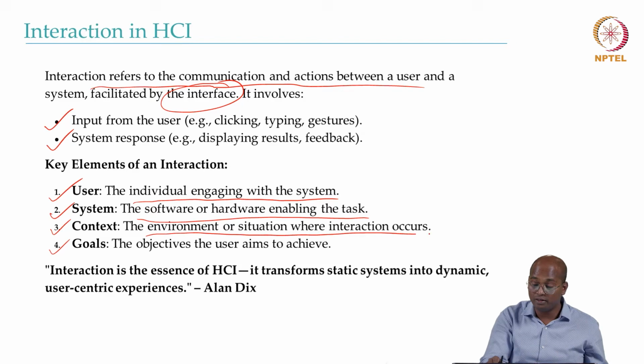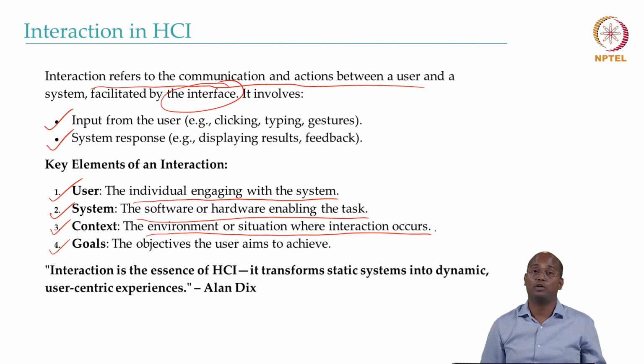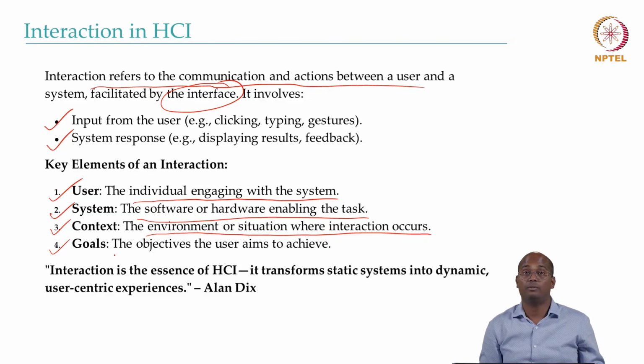Context is the environment or the situation where the interaction occurs. For example, for a Tesla car, it is driving on the road, or in the parking lot you are trying to park, or maybe in the garage, and all the interaction will be accordingly.